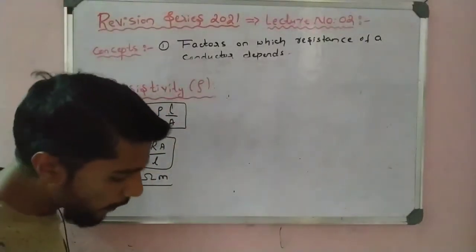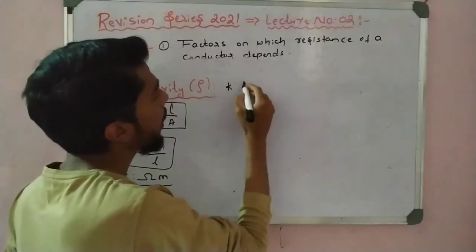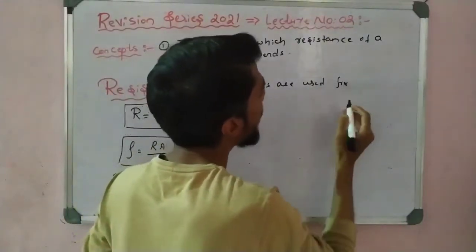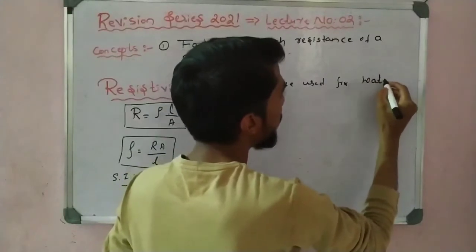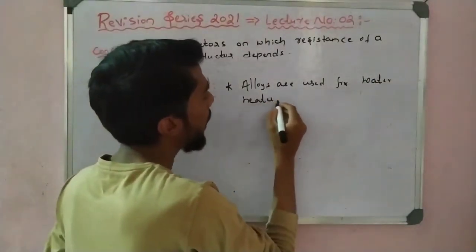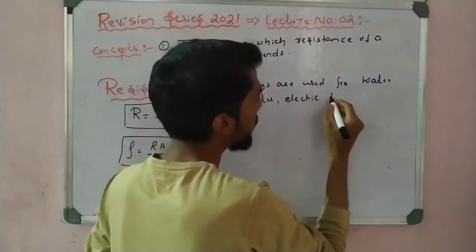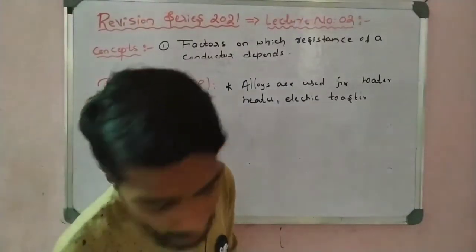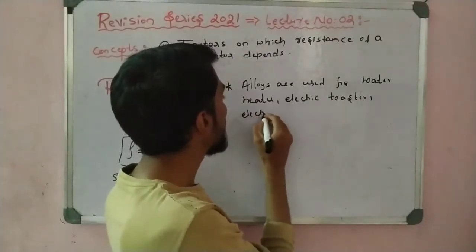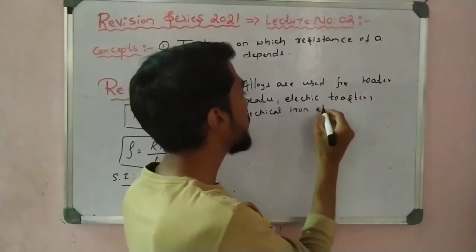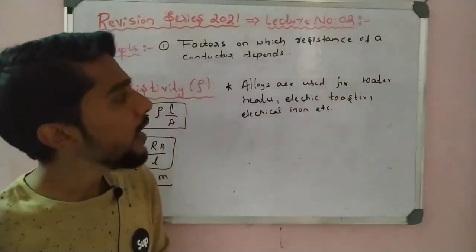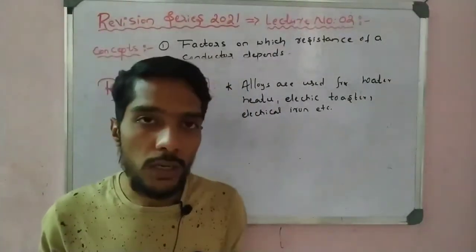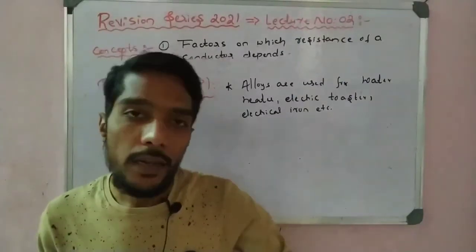So we observe that alloys are used for water heaters, electric toasters, and electric irons. The water heater coils are made up of alloys, the electric toaster is also made up of alloys, and the electric iron is also made up of alloys.